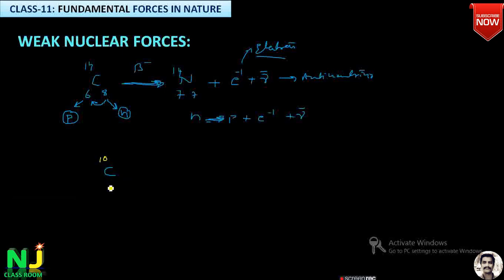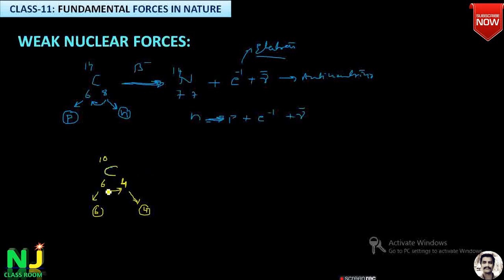Carbon 10. So here, 6 protons, 4 neutrons. So how many protons are there? 6 protons are there. How many neutrons are there? 4 neutrons are there. Here 1 proton converted into 1 neutron. So already 4 neutrons are there.